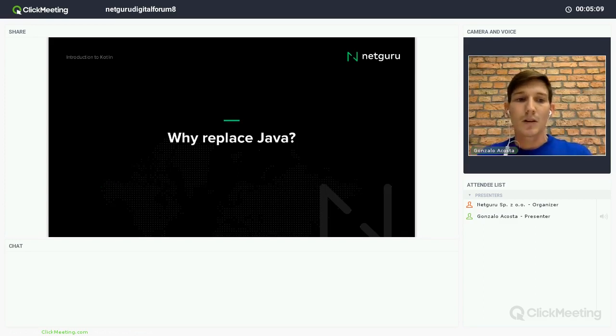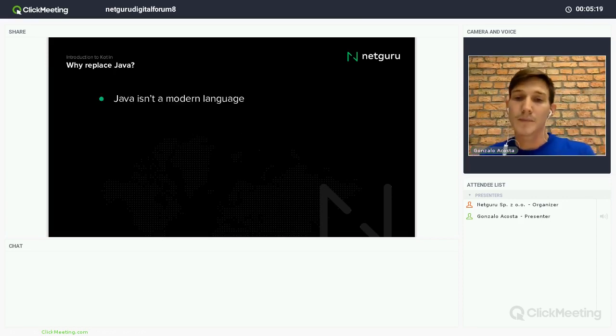So let's talk about why replace Java. I mean, why we need a replacement for Java in Android development. As we know, Java isn't a modern language anymore, right? I mean, they include some features in the last releases of Java, that can be 7 or 8, especially. But for example, for us Android developers, you cannot include Java 8 in your daily releases because Android doesn't support it.